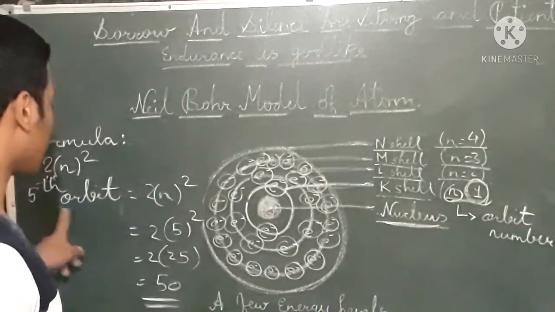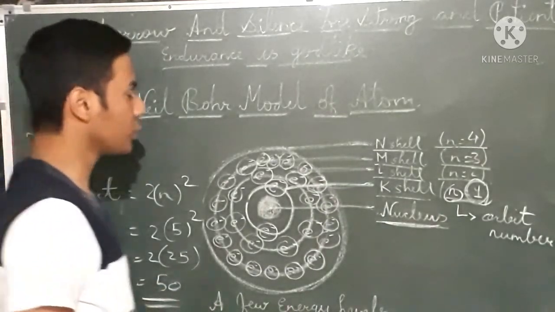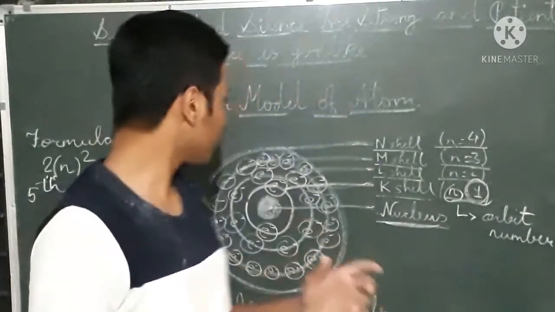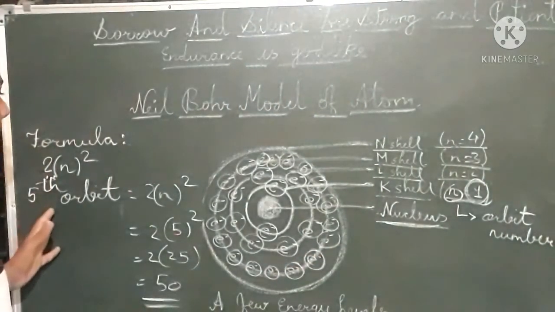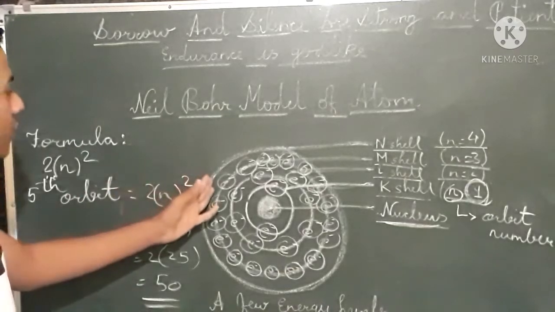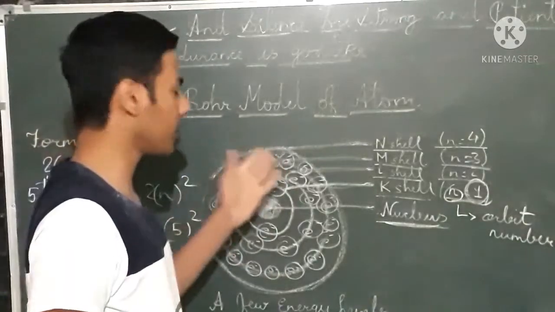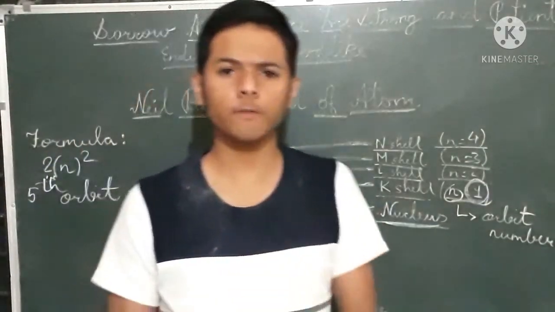So in the fifth orbit there are 50 electrons. So I hope you have understood how to apply this formula and get to know how many electrons are present in different orbits, orbit 1, orbit 2, orbit 3, orbit 4 or orbit 5.